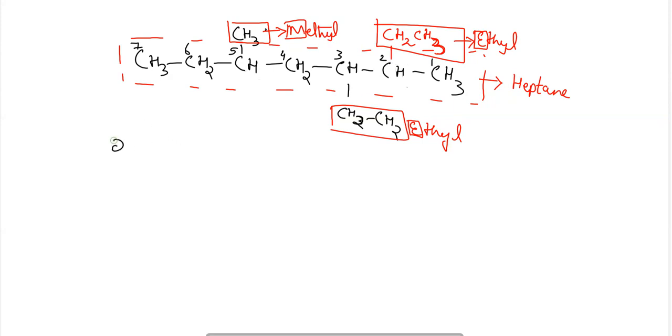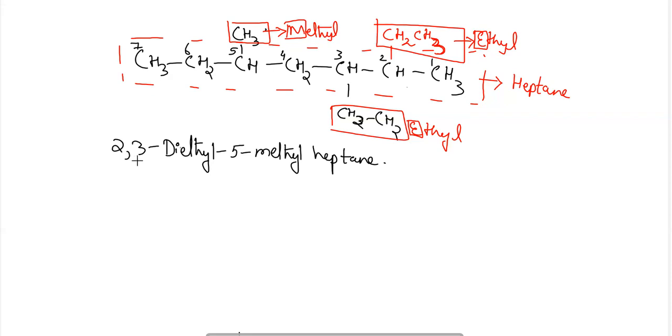So the name will be 2,3-diethyl-5-methylheptane. This is the way to name the compound when complex or simple substituents are attached to the root chain.